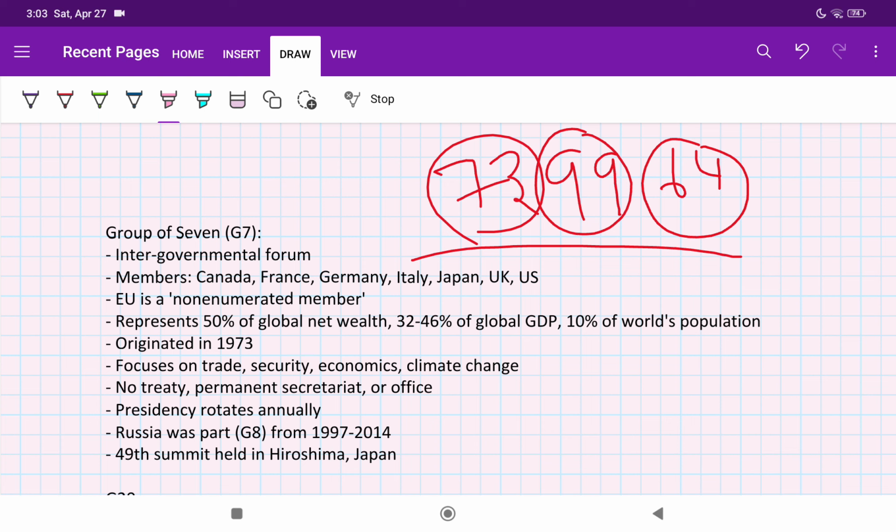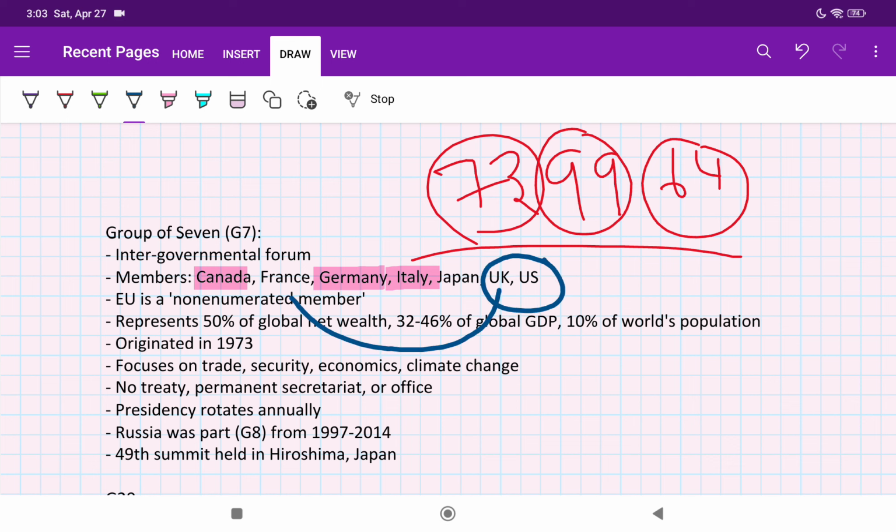So how do we remember G7 in a practical way? It's very simple. First, you have to know that Canada, Germany and Italy are members of G7. Keep it in your mind with some logic. What logic I followed is, see, UK and US are there.